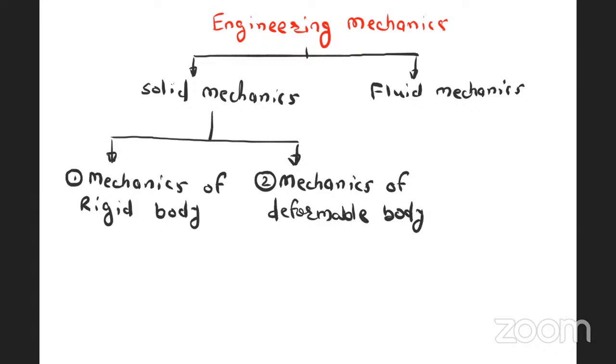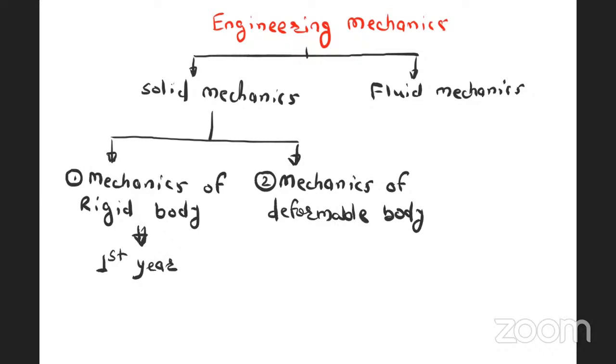Here in this first subject, mechanics of rigid body, we are going to see your first year engineering subject. That subject in our syllabus is called engineering mechanics. If you see the GATE syllabus, there you will find one subject named engineering mechanics.